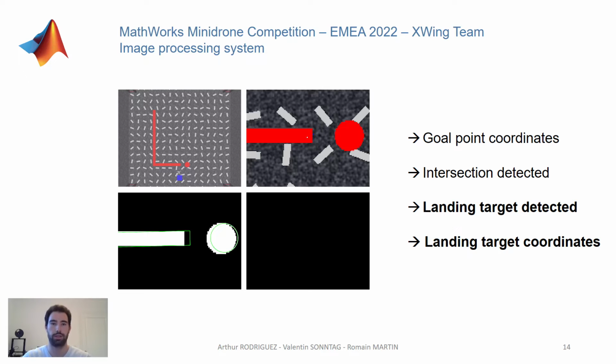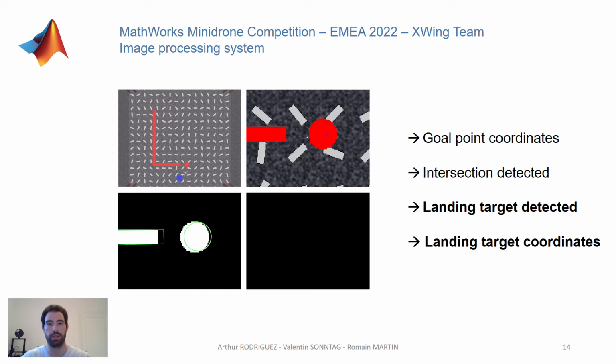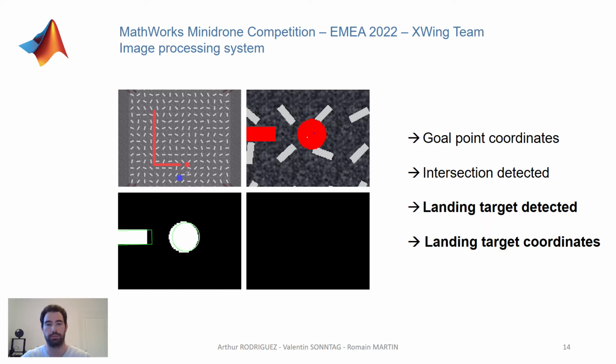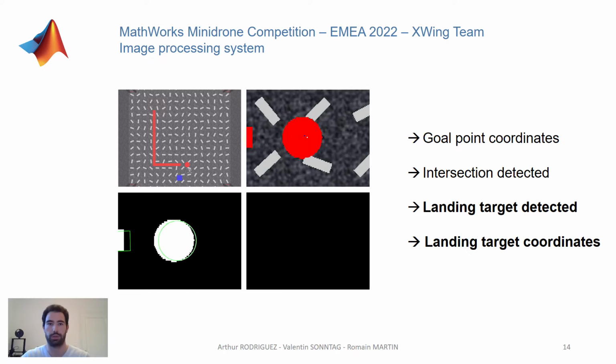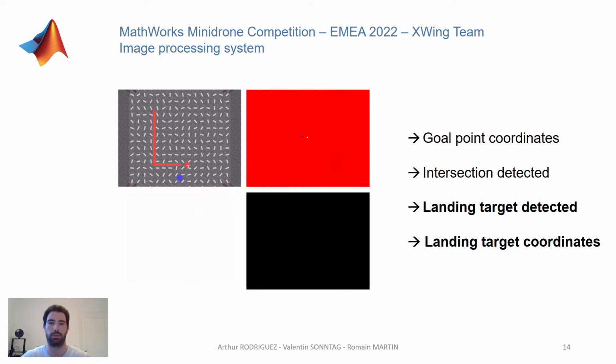Finally, the landing target is detected as being the only masked cluster fully visible on the image. This assumption is validated given the flight altitude and the camera field of view. In this case, the goal point corresponds to the barycenter of the cluster.